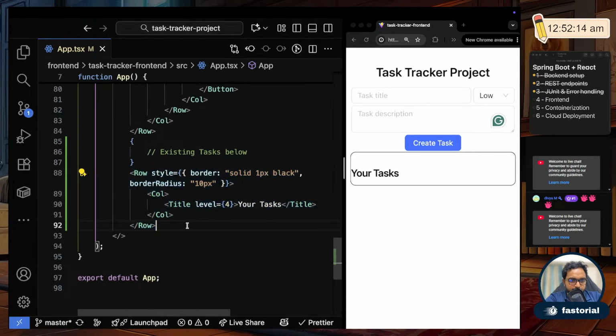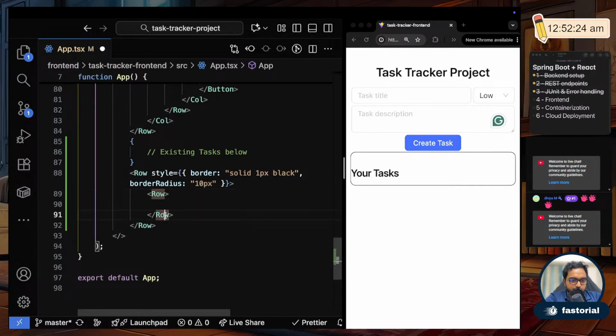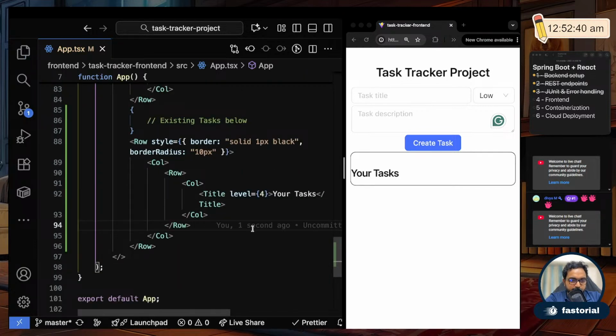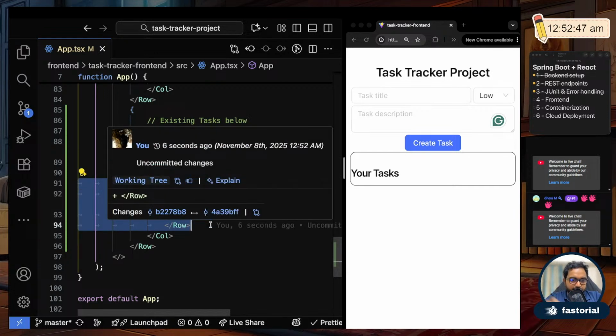So what I'll do is I'll wrap this column inside another row. Oops. So all rows should be inside columns. Sorry. Inside a row, it should directly be a column. So you shouldn't nest a row inside a row. So if I put another column, and inside that I put a row, when I keep going down, you'll understand what is going on here. So I said first column should have another nested row, which will have the first item.